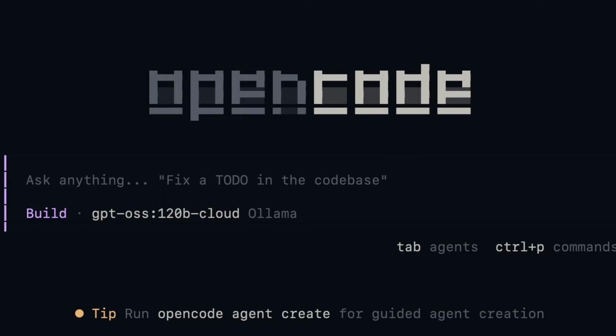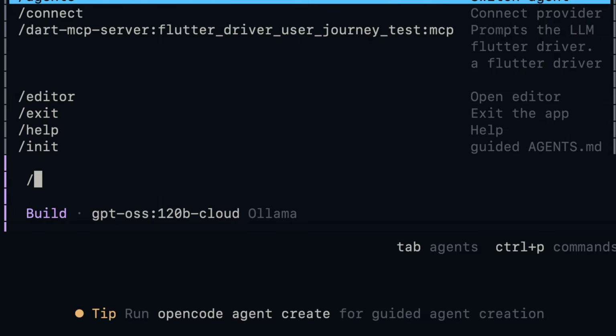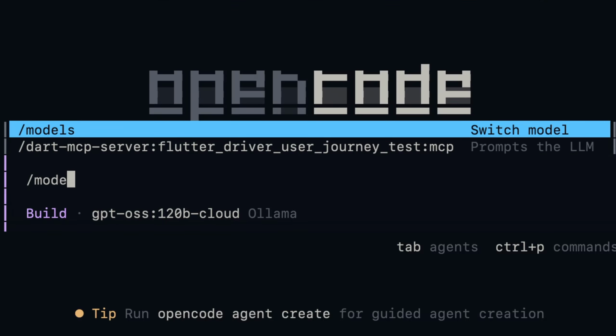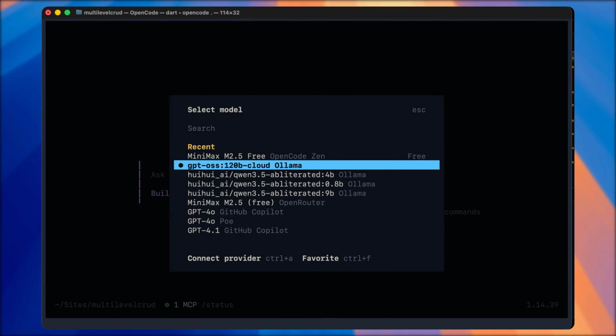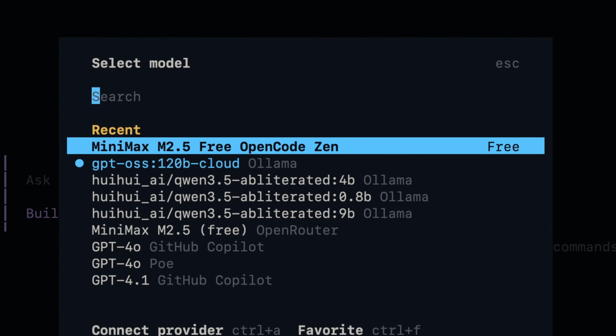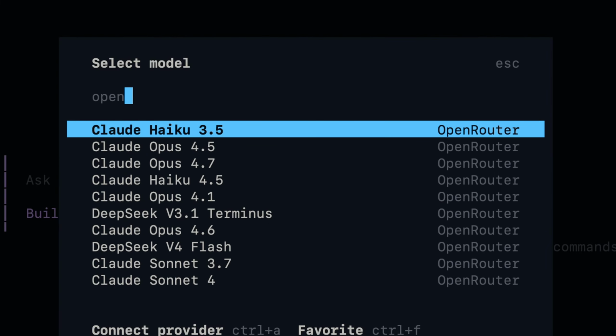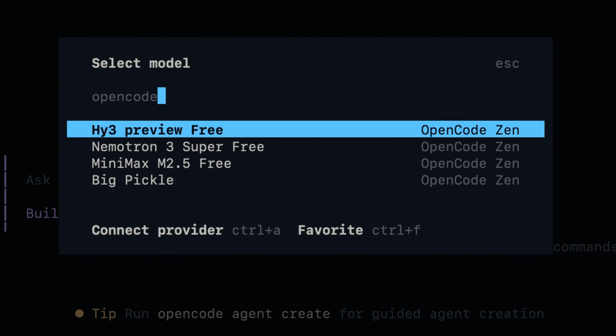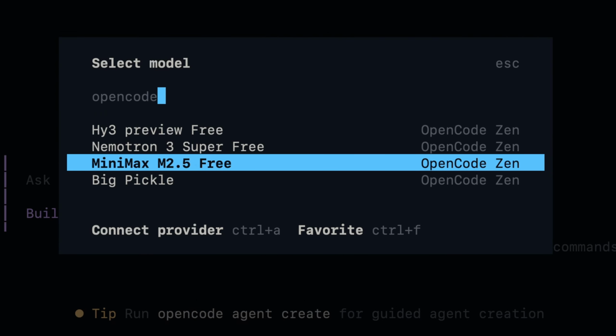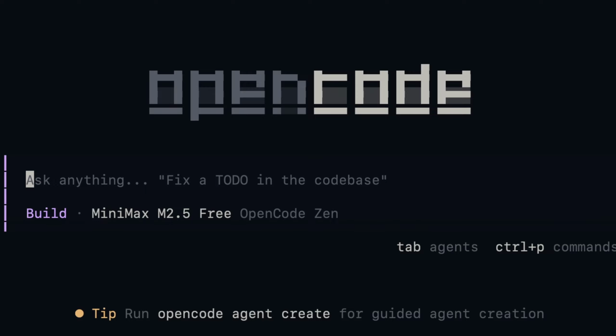Now, one awesome thing that Open Code provides is free access to some open source models such as Minimax, and all of these are under Open Code Zen. So you can use this. I wouldn't say as much as you want because there is a bit of rate limiting, which I will explain later. So I will just switch to it right now, and I'll ask.